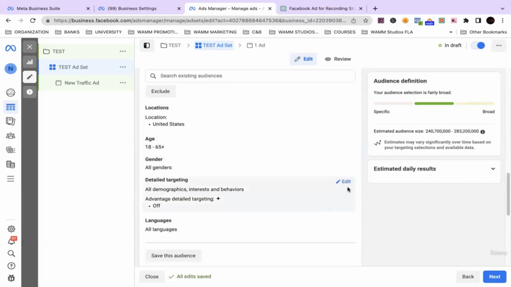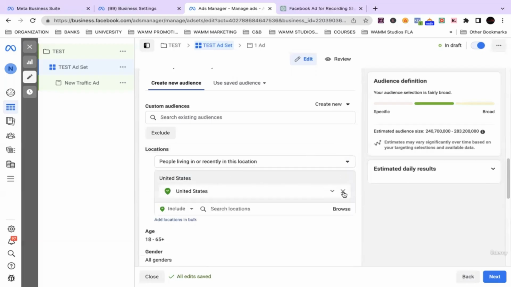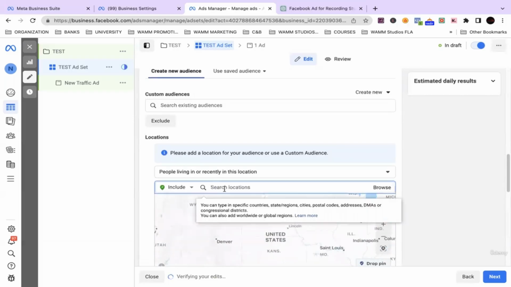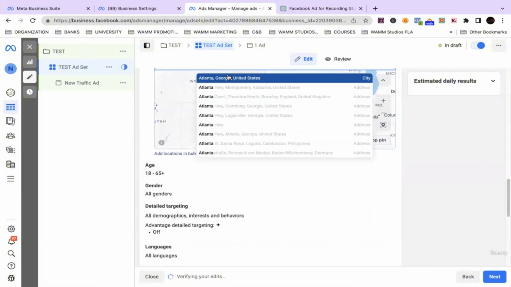One thing we can definitely do is detailed targeting, which allows you to target demographics, interests, and behaviors. The first thing we want to do is the location, because this is pretty common sense. If I have a recording studio in Atlanta, which it is, we're going to choose Atlanta.